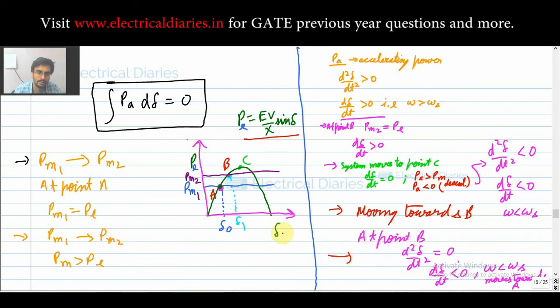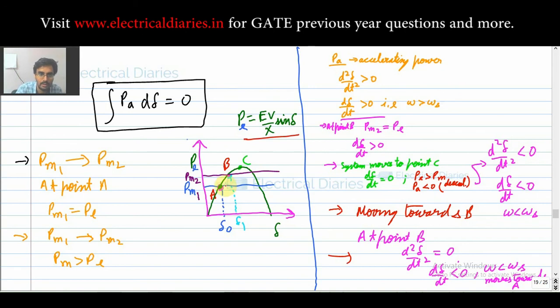But it will oscillate across this point B. But in practical systems there is some friction and other losses, so your system becomes stable after some oscillations around point B. Okay, so I hope I gave you the feel of what is exactly happening.